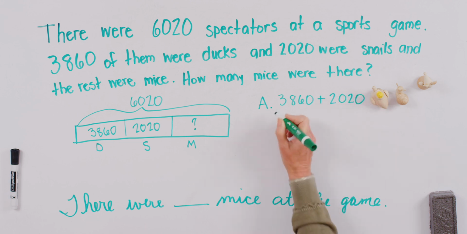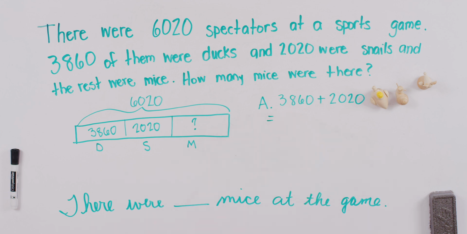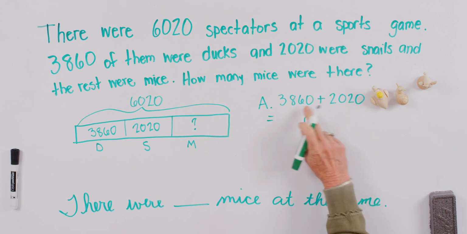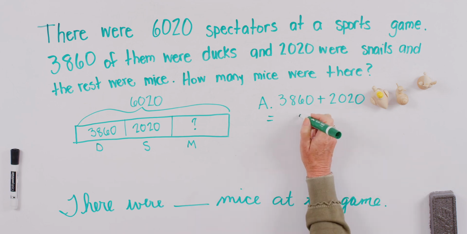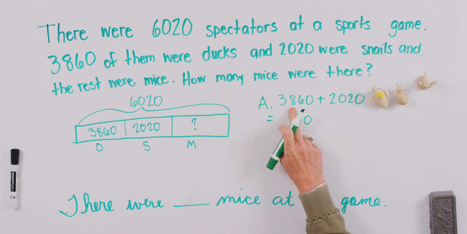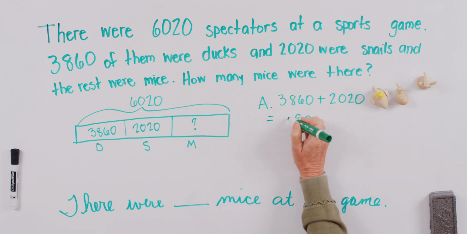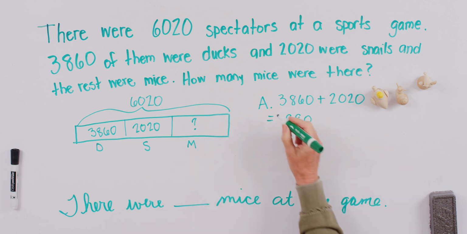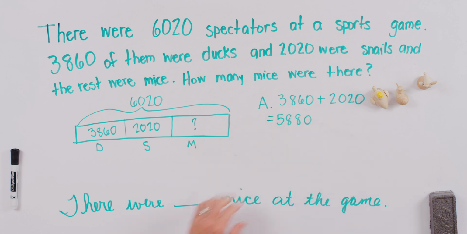I'm writing an expression here. Teachers, I'd like students to follow this exact same format. Write the expression, our equal sign comes down here. Let's add those. 0 plus 0 gives me 0. 6 tens and 2 tens will give us 8 tens. 800 plus 0, 800, and 3,000 plus 2,000 gives us 5,000. So we know that altogether there were 5,880 ducks and snails.